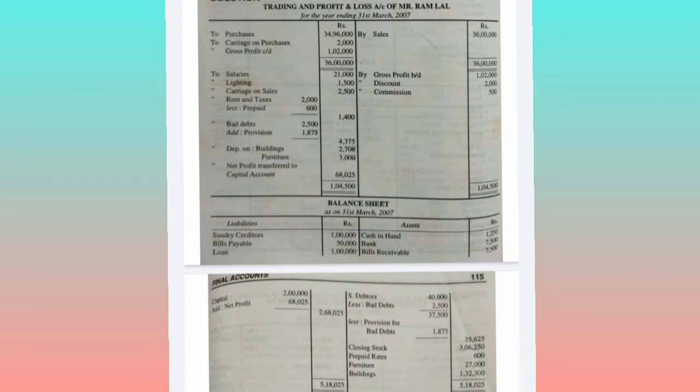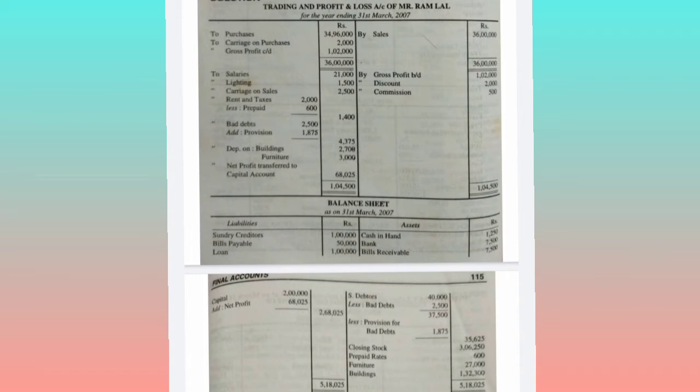And this provision for bad debts will have another effect in the balance sheet, that this amount needs to be deducted from the debtors balance. So what is the debtors balance available for us now? 37,500, that is 40,000 minus bad debts 2,500 comes to 37,500, minus provision for bad debts, that is 1875. The total comes to 35,625. So the debtors are adjusted totally.